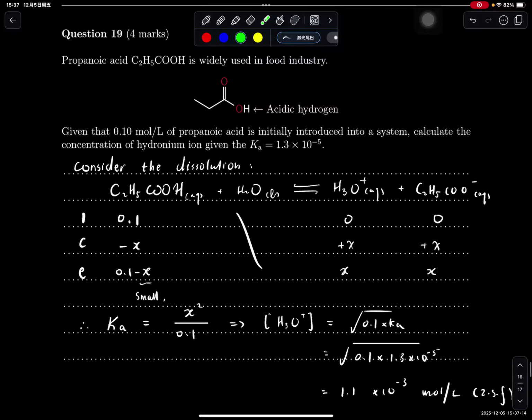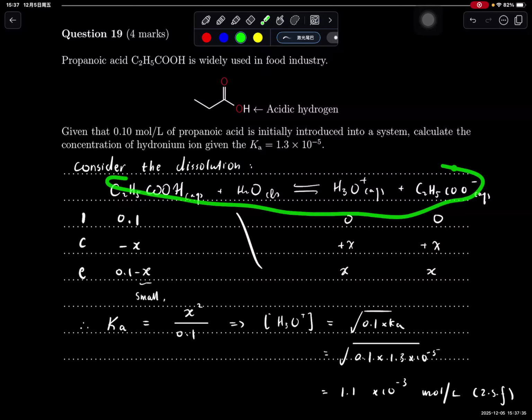So it tells you it's a weak acid. Weak acids dissociate like that, with a reversible arrow. Given that there's 0.1 mole per litre initially, and Ka is this, the question wants us to calculate the concentration of hydronium ion. Immediately you should look for an ICE table. You should be realizing this is module 5, equilibrium. Start with 0.1, and assume that we're going to have X moles per litre dissociated.